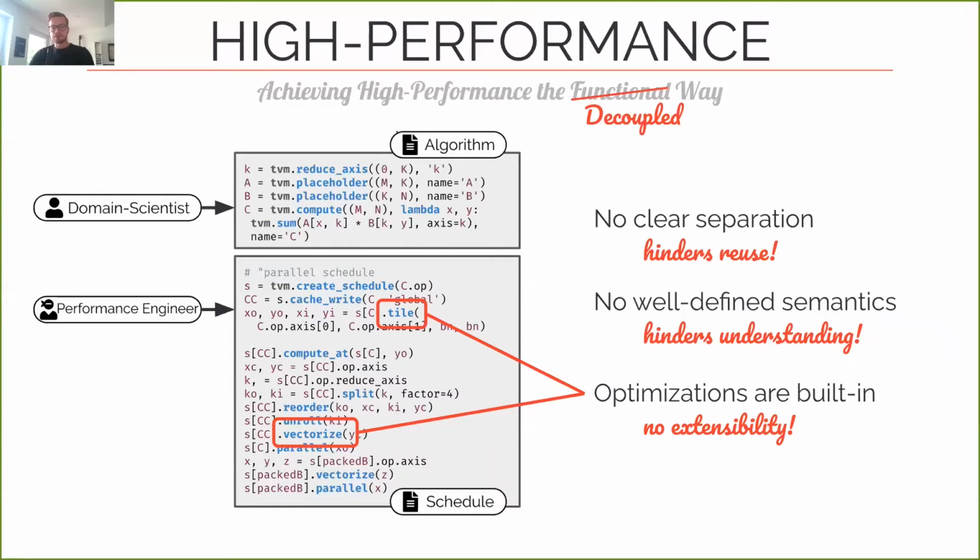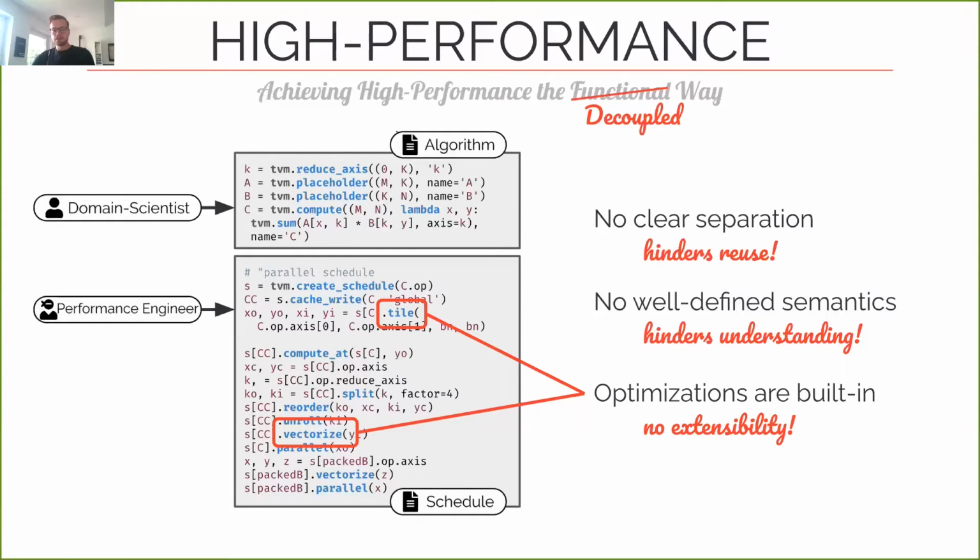So typically every primitive like tile or vectorize represents a common optimization you might want to apply, but as soon as you need something slightly different, you're in trouble because there's no easy way to extend the set of exposed optimizations besides digging deep into the implementation of the compiler itself. And this is something we don't often want to do.